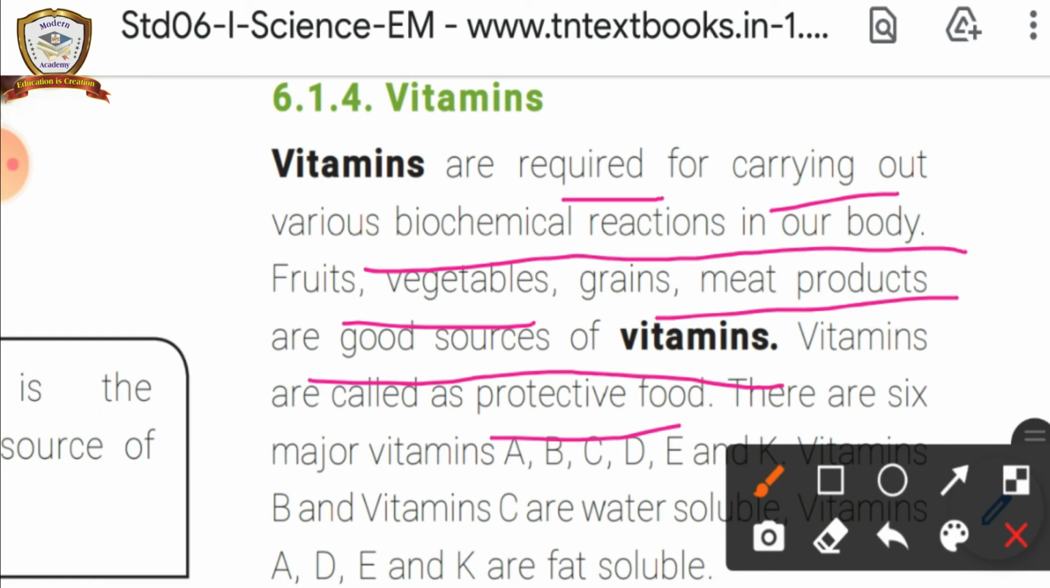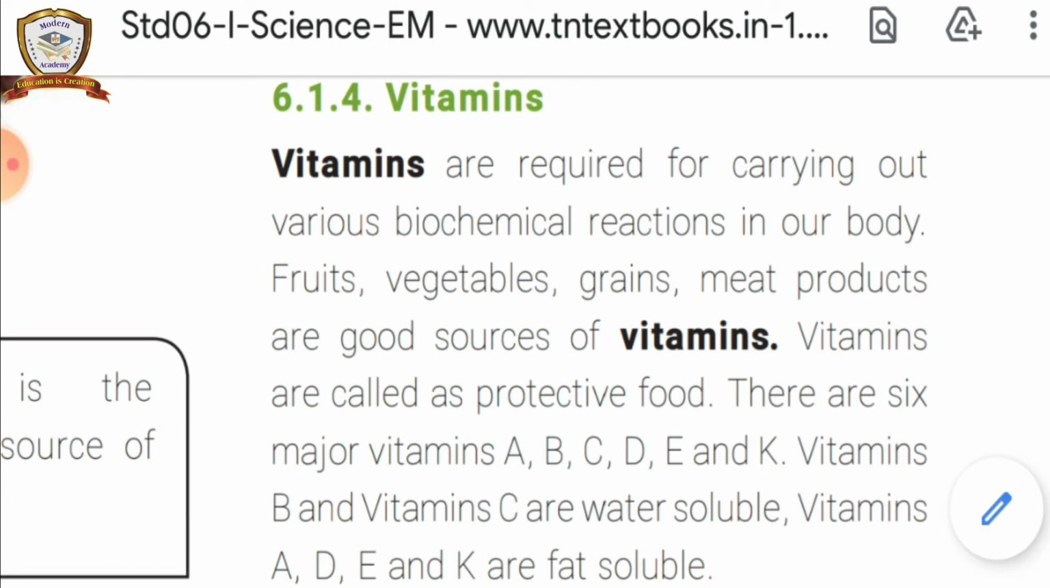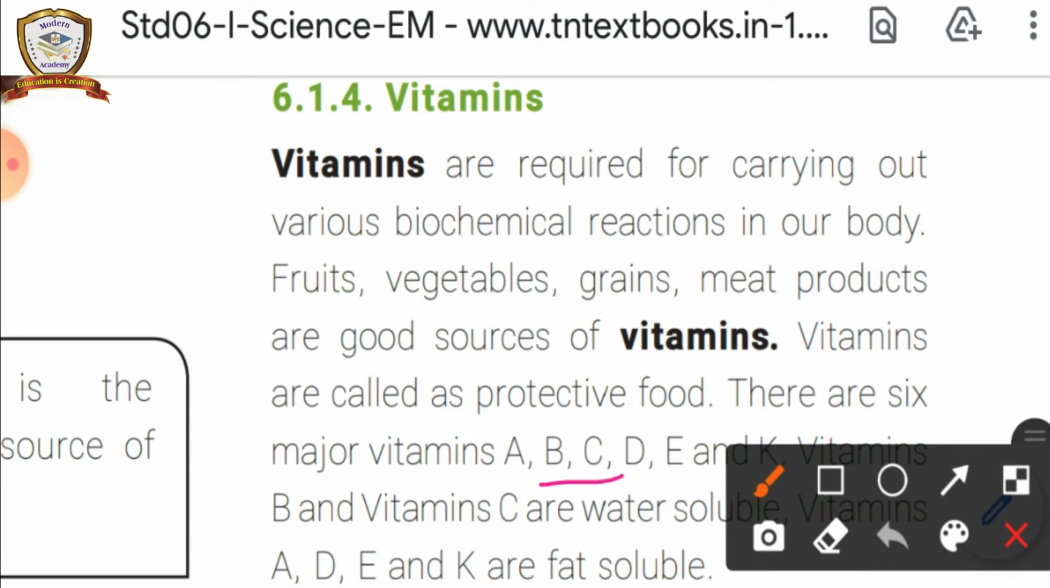There are 6 types of vitamins. What are they? A, B, C, D, E and K. In that, B and C are water soluble. Water soluble means they dissolve in water. And vitamins A, D, E, K are fat soluble, which means they dissolve in fat and oil.